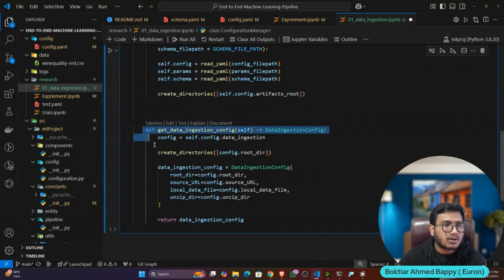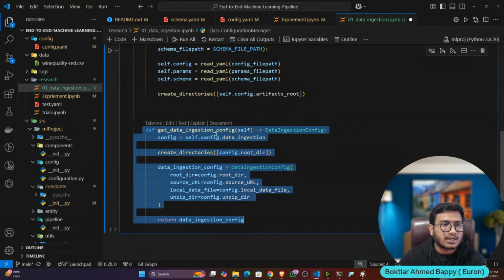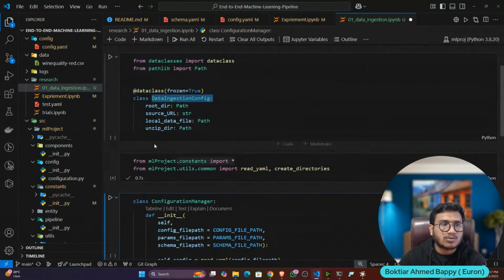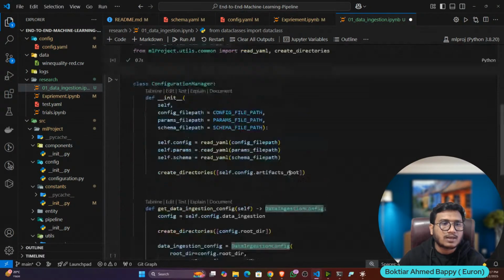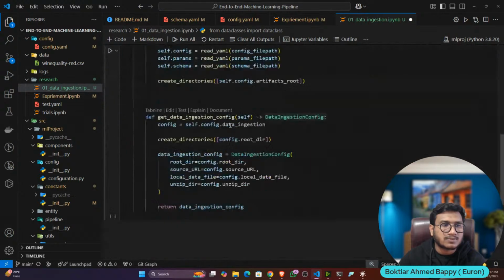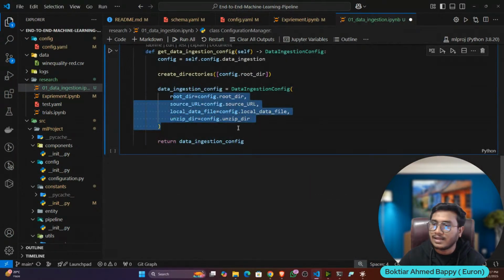Now, this is my configuration: get data ingestion configuration. Here you can see I have defined the return type of the method. And what is the return type? Data ingestion config. I think you remember we created an entity, and this entity should be the return type. Why? Because whatever variables I have defined inside that, this function returns only those variables, nothing else.